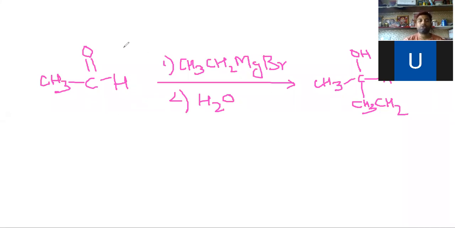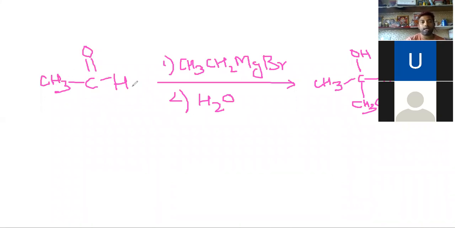Okay, did you understand? Yes, sir. Okay, we are discussing Grignard addition to carbonyl compounds. This is a carbonyl compound, a molecule having a carbon double bonded to oxygen. And this is an aldehyde.